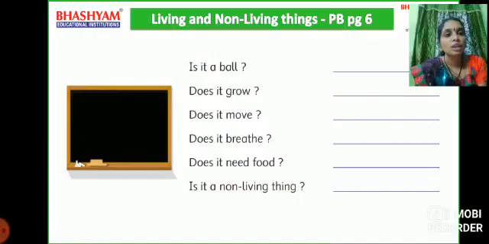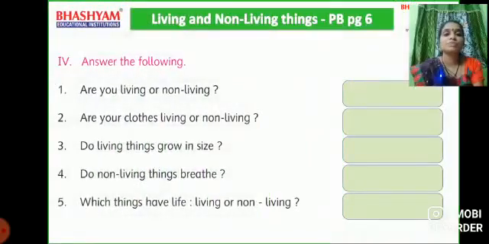Is it a ball? Is it a ball, children? Yes. Does it grow? No. Does it move? No. Does it breathe? No. Does it need food? No. Is it a non-living thing? Yes, it is a non-living thing because non-living things do not grow, move, breathe or need food. So it is a non-living thing.